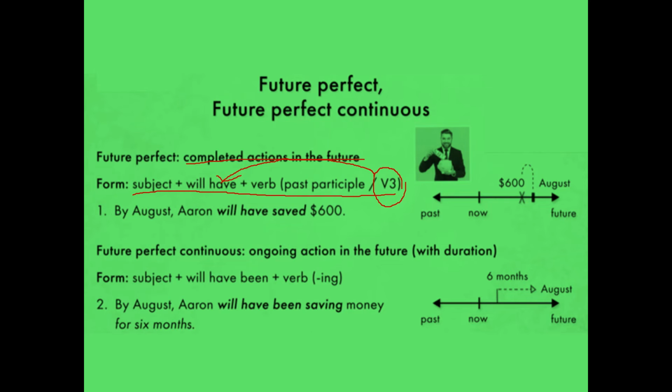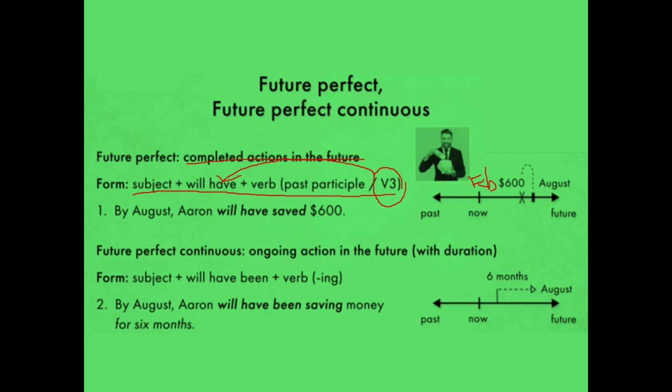By August, Aaron will have saved $600. Now he had a plan. So suppose he is in February. He had a plan. What did he plan? He is going to save money by August. How much? $600. He is telling his future plan, but he did not say any duration.